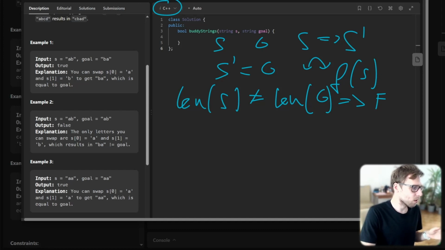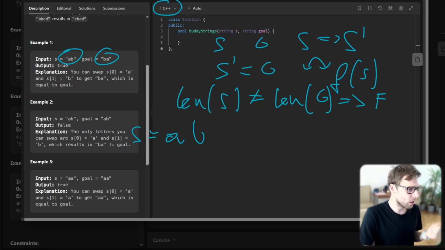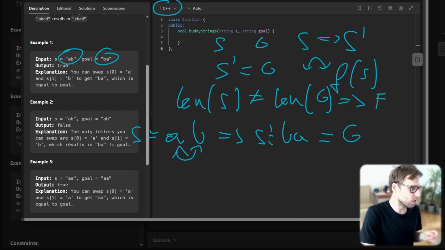And then we have this base case with AB and BA. As you can see, AB, let's say it's S, then our S prime might be BA. Why BA? Because we can swap those two letters and it will result in BA, and our S prime will be equal to string G. G is, as you can see, BA as well. So then we output true.